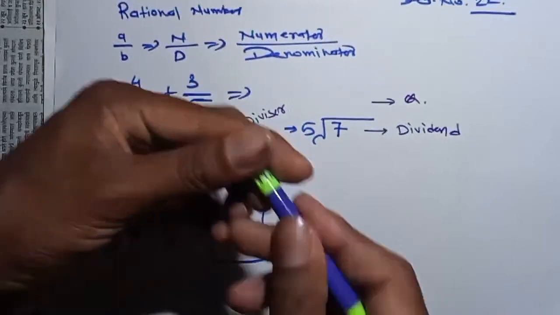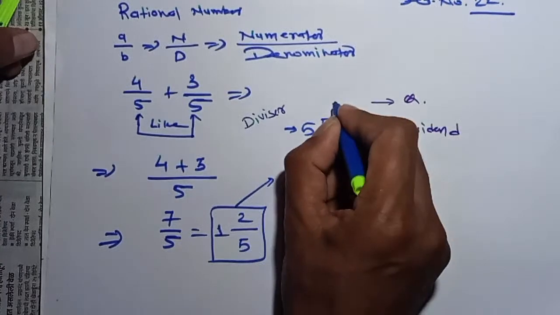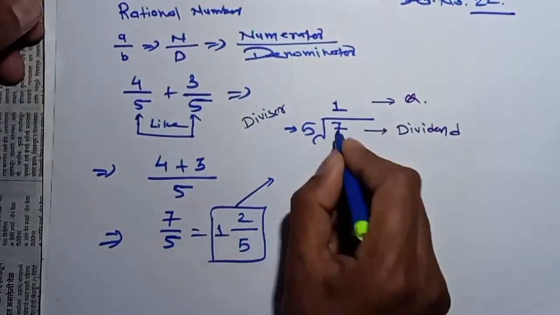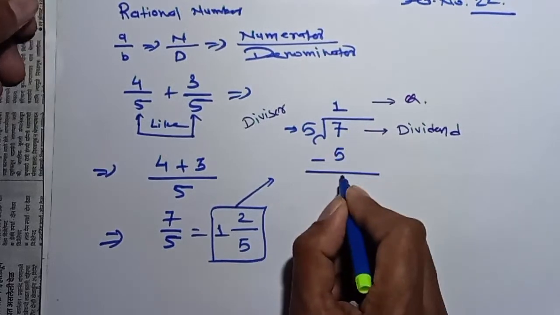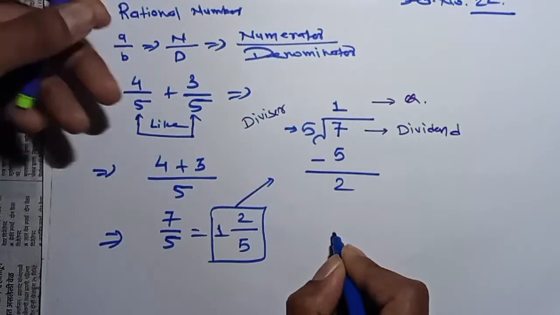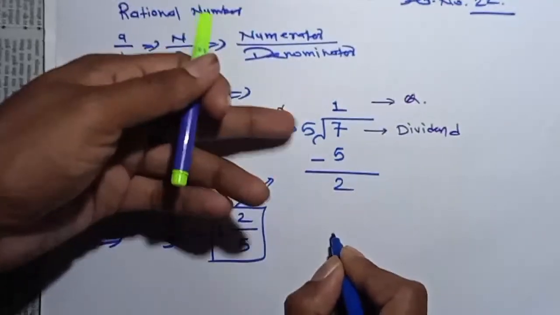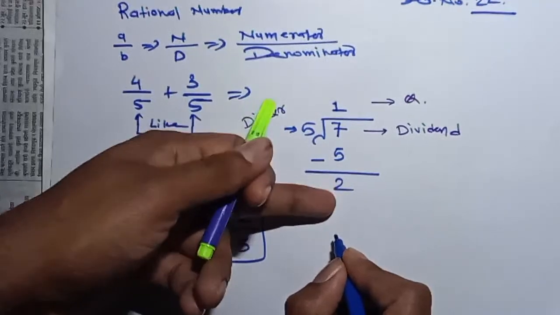Okay, this is how we are getting the answers of the number. 5 1s are 5, and we can write the 5 here. Then 7 minus 5, we get 2. Means what? It is not divisible by this number. Number 5 is greater, and 2 is very small.